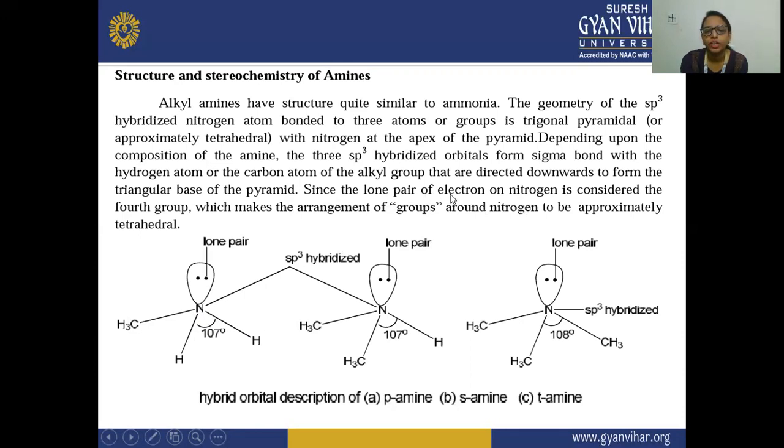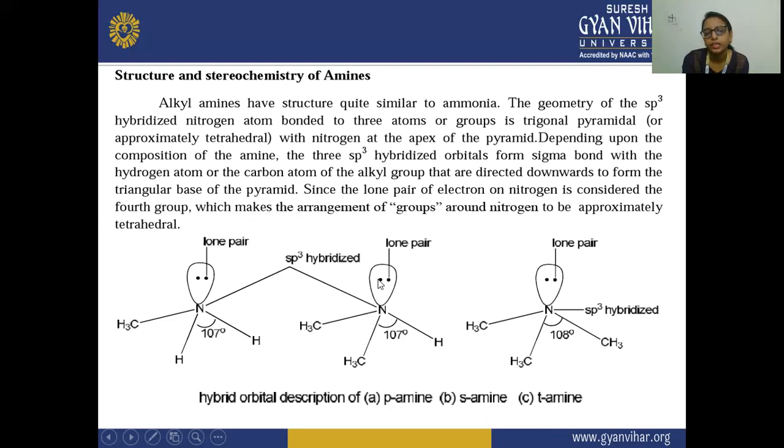Since the lone pair of electrons on nitrogen is considered the fourth group, this makes the arrangement of groups around nitrogen approximately tetrahedral.